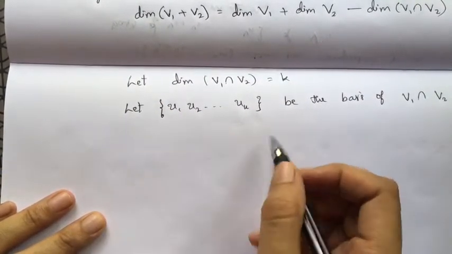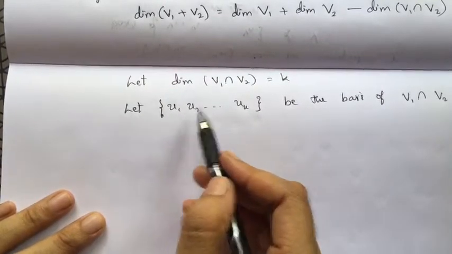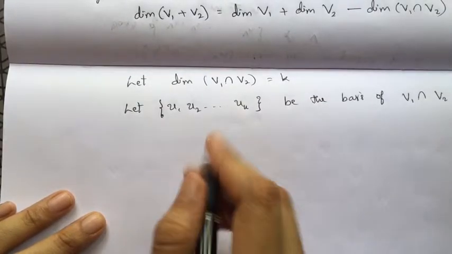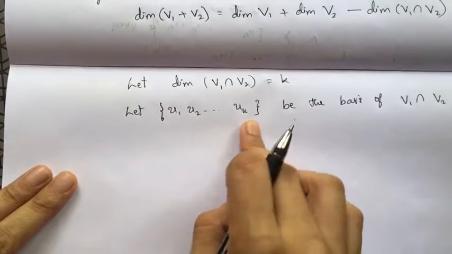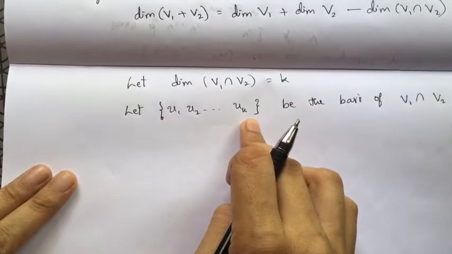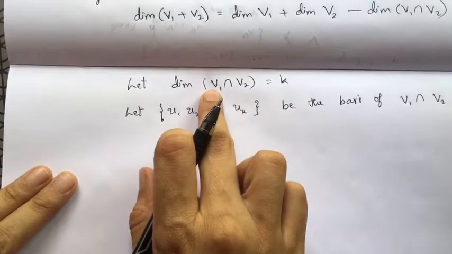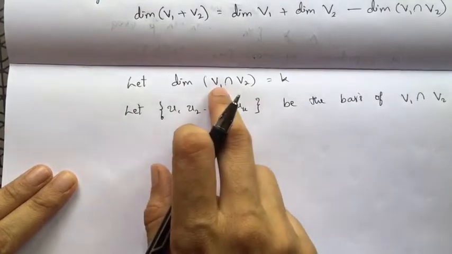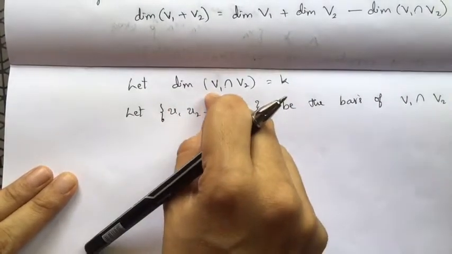Now I know that this is a set of linearly independent vectors, and I can even say that this set is a linearly independent subset of subspace V1, because this whole set is a basis of the intersection.